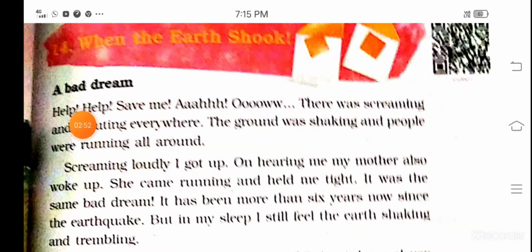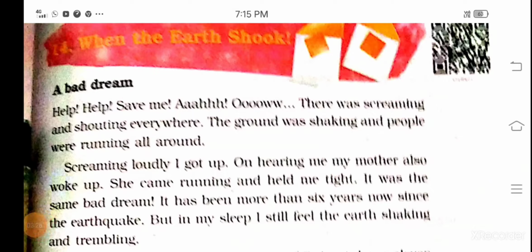A bad dream. Help, help, save me. There was screaming and shouting everywhere. The ground was shaking and people were running all around. Screaming loudly, I got up. On hearing me, my mother also woke up. She came running and held me tight. It was the same bad dream. It has been more than 6 years now since the earthquake. But in my sleep, I still feel the earth shaking and trembling.